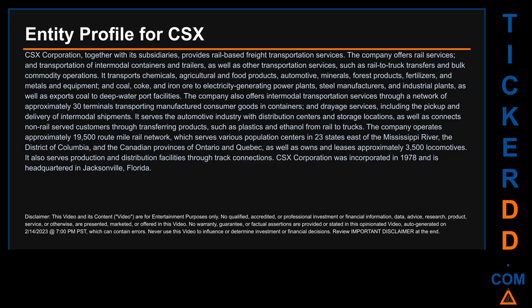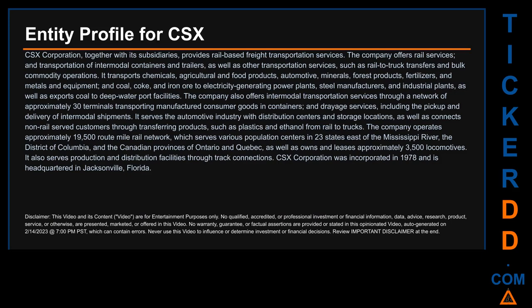CSX Corporation, together with its subsidiaries, provides rail-based freight transportation services. The company offers rail services and transportation of intermodal containers and trailers, as well as other transportation services, such as rail-to-truck transfers and bulk commodity operations. It transports chemicals, agricultural and food products, automotive, minerals, forest products, fertilizers, and metals and equipment, and coal, coke, and iron ore to electricity-generating power plants, steel manufacturers, and industrial plants, as well as exports coal to deep-water port facilities.